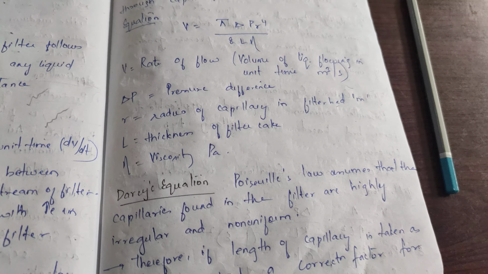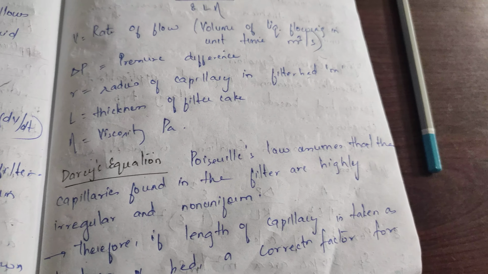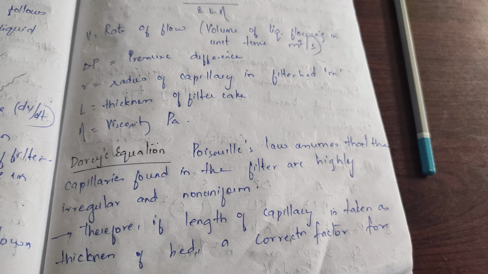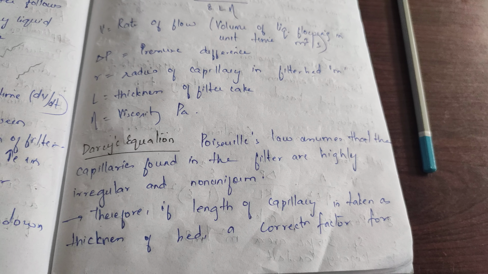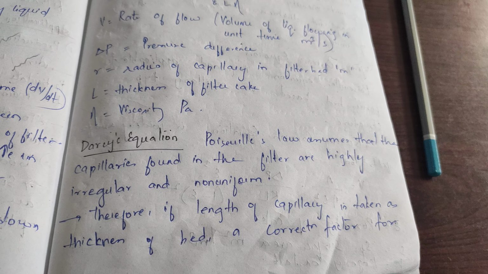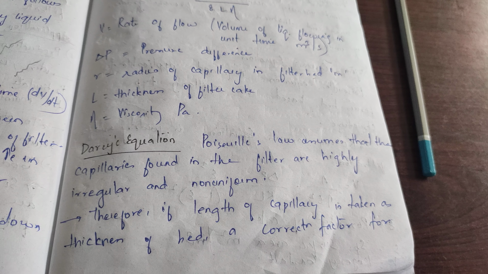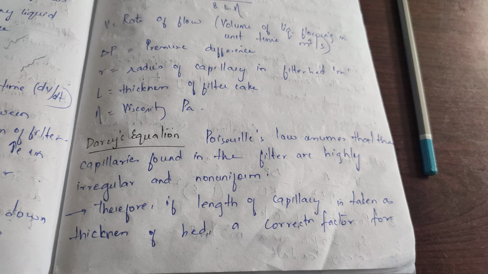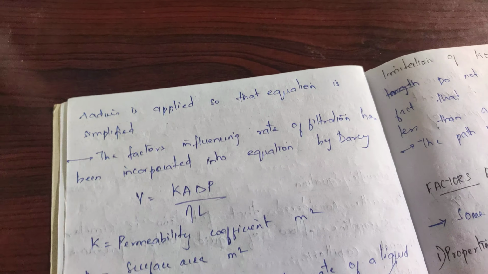Next equation is Darcy's equation. In Darcy's equation, Poiseuille's law assumed that the capillaries present in the filter are highly irregular and non-uniform. Therefore, if the length of the capillary is taken as the thickness of the bed, a correction factor is to be introduced so that the equation is simplified.